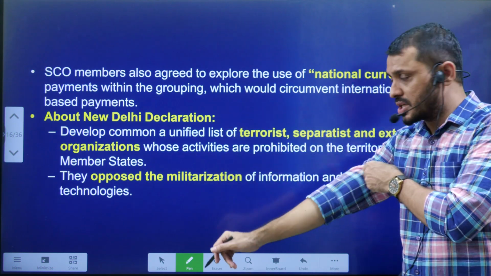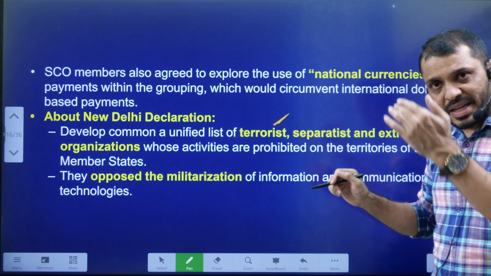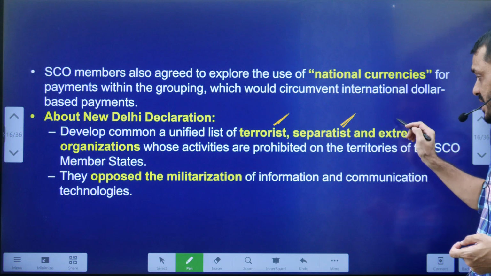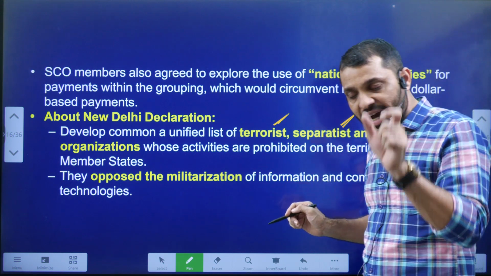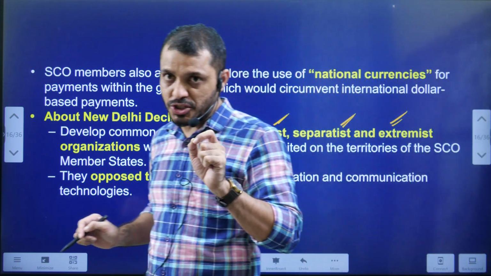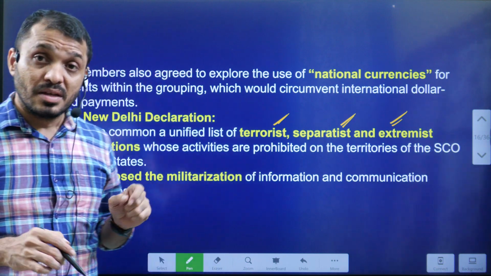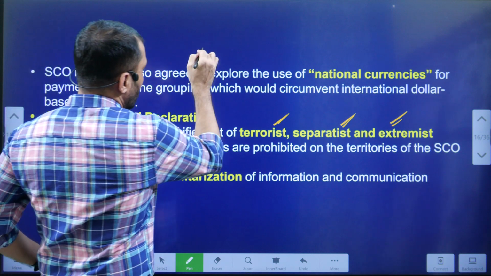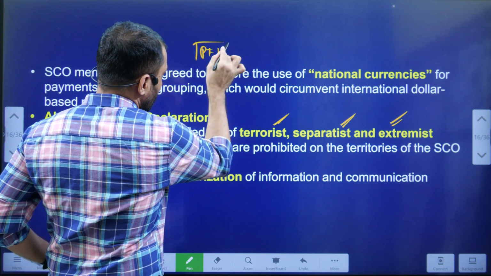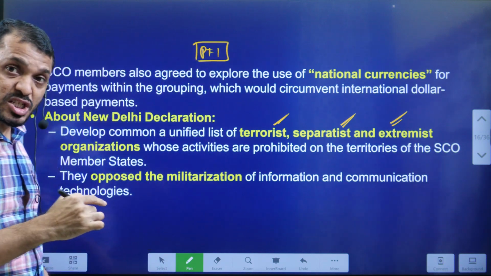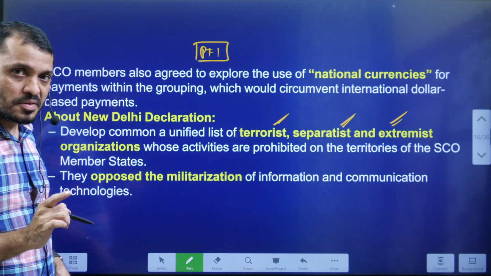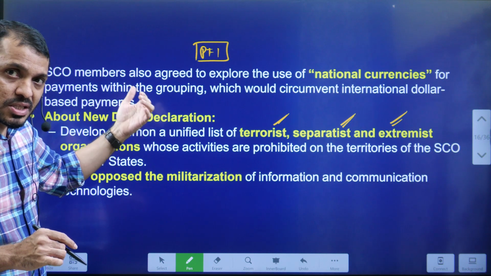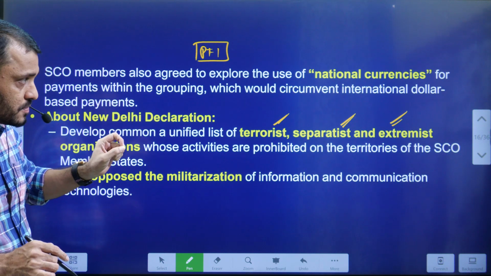This New Delhi Declaration is all about what? Preparing a list of organizations which are related to terrorism, separatism and extremism, identifying them and banning those organizations. You know, students, there are certain organizations that will be banned for their activities. In India, the Popular Front of India, PFI, was banned for its extremist ideology, as we have seen in the news. Even organizations such as Al-Qaeda and Jaish-e-Mohammed are also banned organizations.